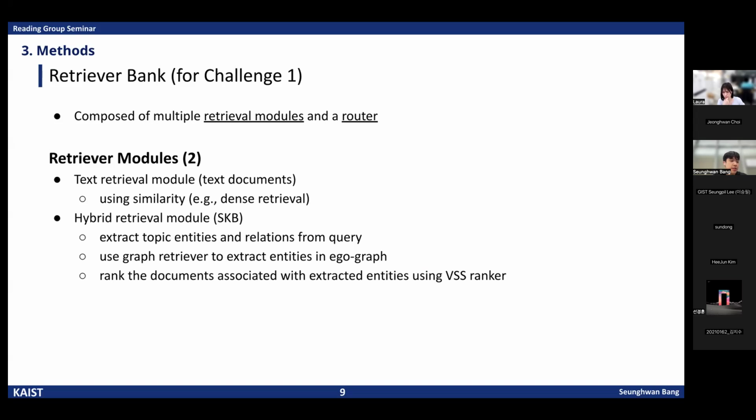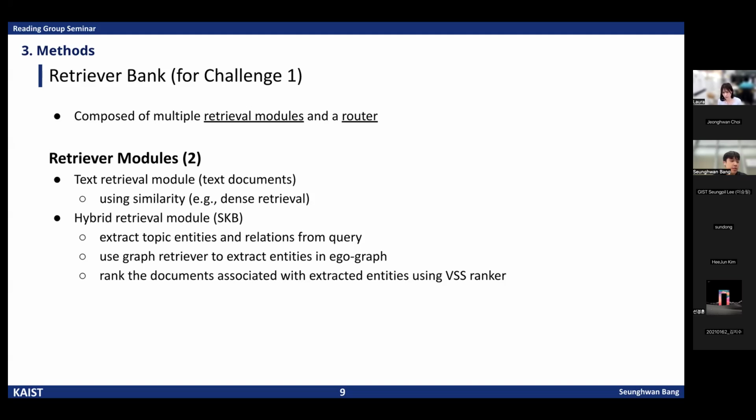First, the retriever bank is designed to handle the first challenge, hybrid sourcing questions. It consists of multiple retrieval modules and a router. There are two types of retrieval modules, the text retrieval module and the hybrid retrieval module. The text retrieval module searches unstructured text documents using similarity-based methods such as dense retrieval, and the hybrid retrieval module is slightly more complex.